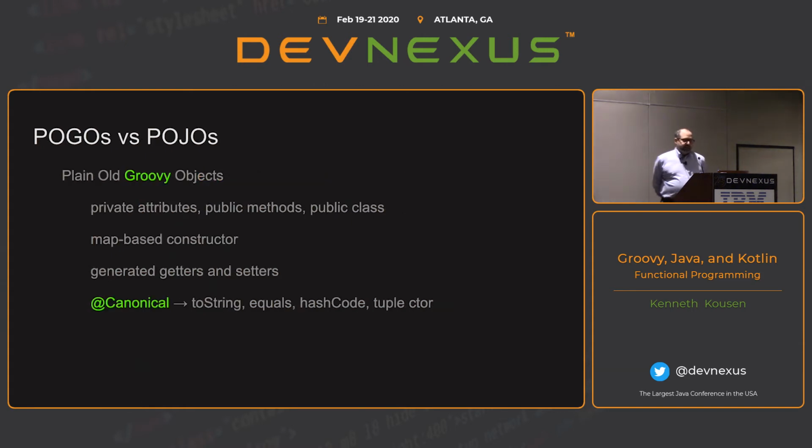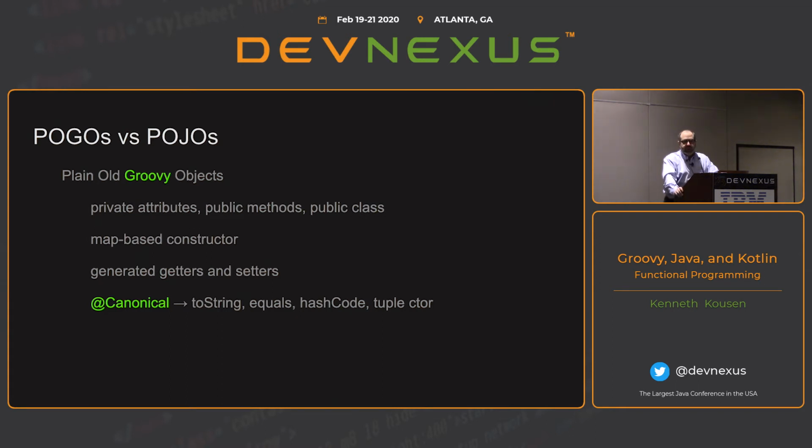Now, one of the neat things you can do in Groovy is that you can make a Pogo instead of a Pojo, a plain old Groovy object instead of a plain old Java object. And this allows you to just write like 4 or 5 lines of code, and you get public getters and setters, you get named constructors, you get sequence constructors, sequential arguments, named value arguments.